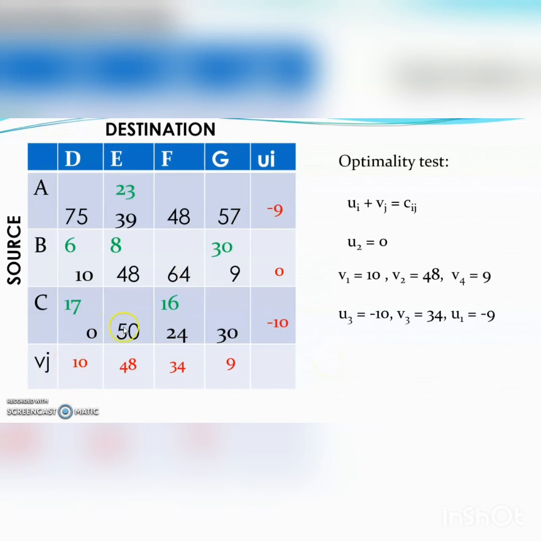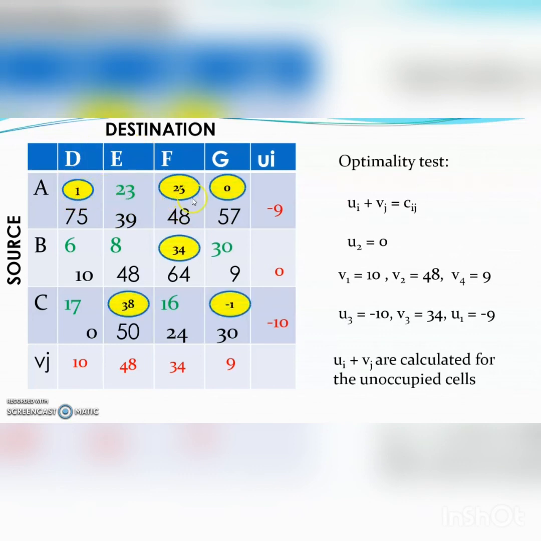Using this Ui and Vj, we calculate the Ui plus Vj for the unoccupied cells. And Ui plus Vj for the unoccupied cells are 1, 25, 0, this is 34 and this is 38 and minus 1. Now we calculate the cell evaluations. The dotted cells are the occupied cells and we calculate the cell evaluations for the unoccupied cells from the relation delta ij equal to Cij minus Ui plus Vj.